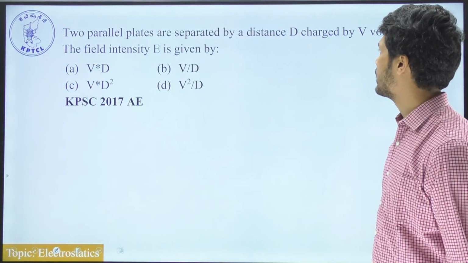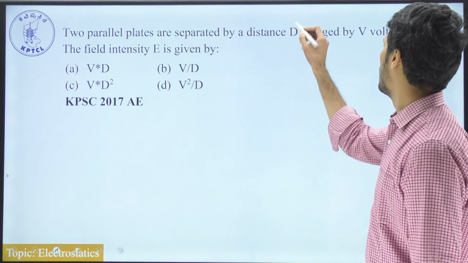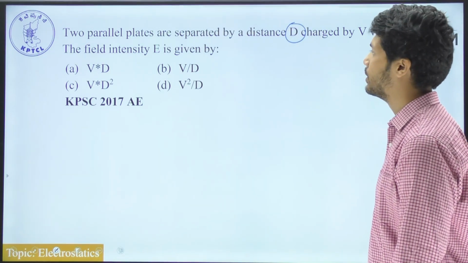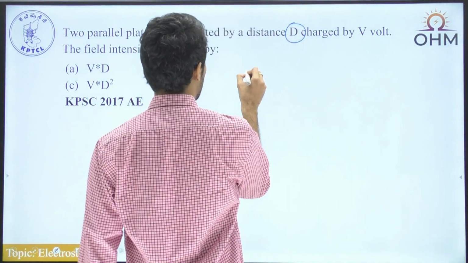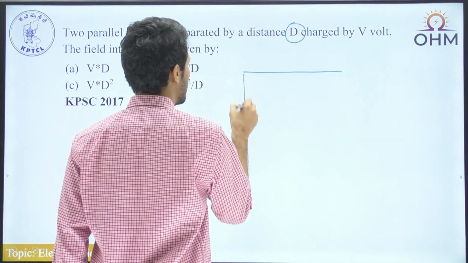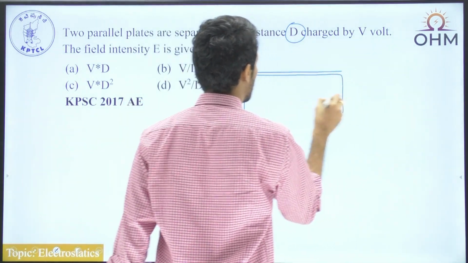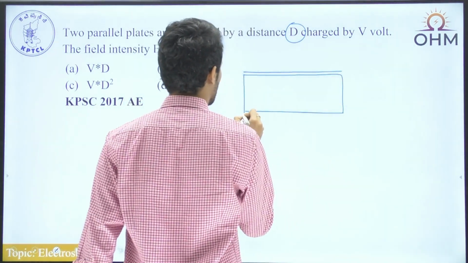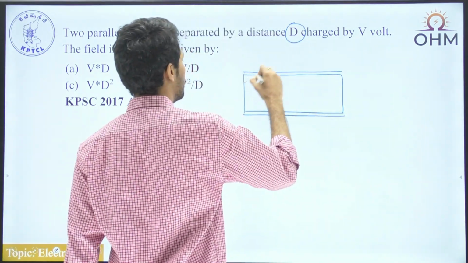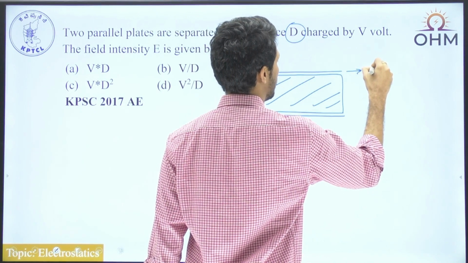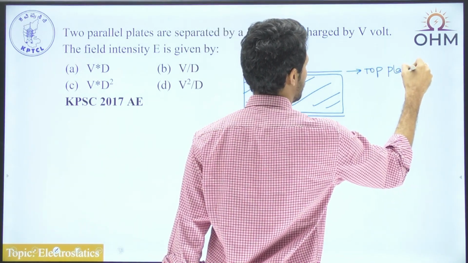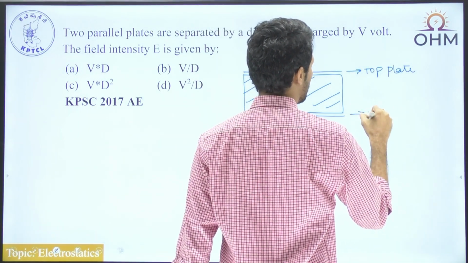Two parallel plates are separated by a distance t and they are charged to a voltage V. The electric field is given by dash. Whenever we have a parallel plate capacitor separated by a dielectric medium, we have two parallel plates: the top plate and the bottom plate.